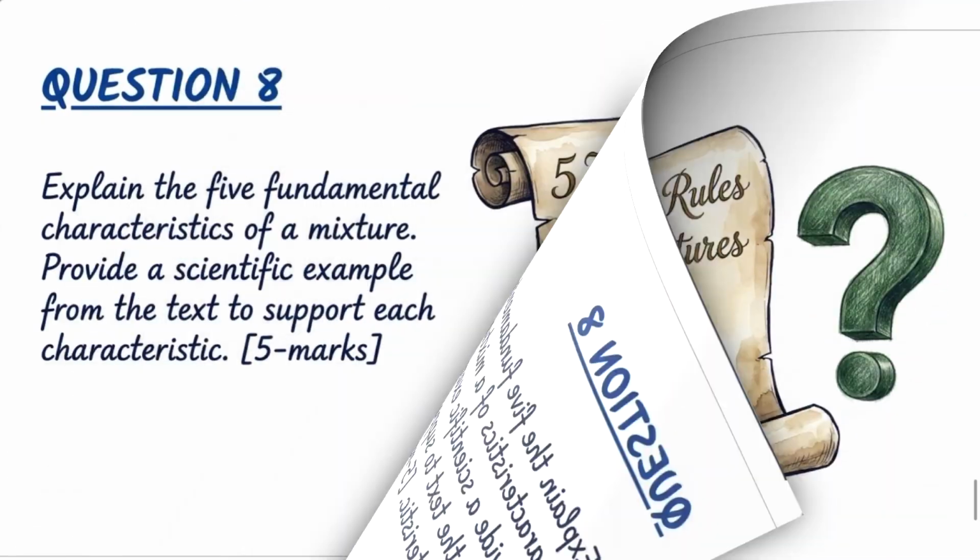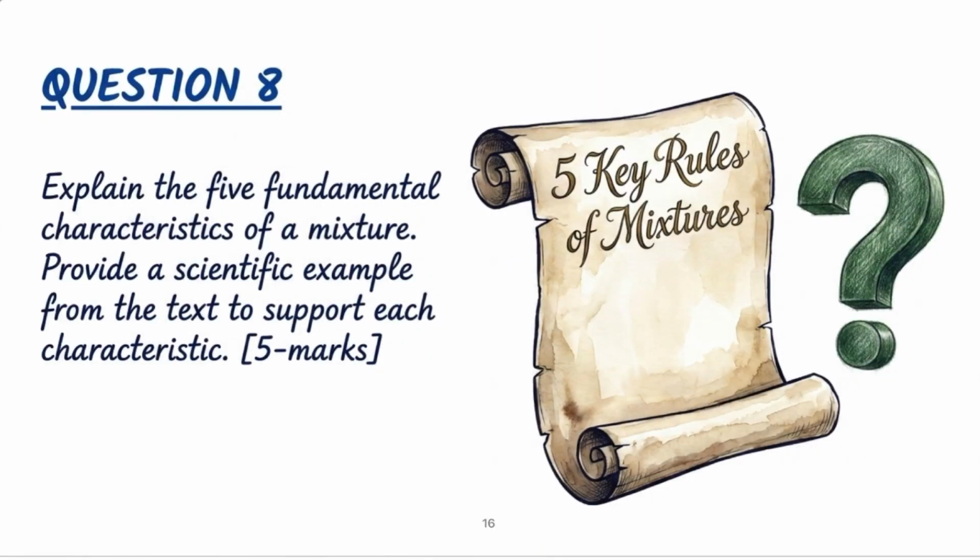Now question number 8. Explain the 5 fundamental characteristics of a mixture. Provide scientific examples from the text to support each characteristic. This is a 5 marks question. So we need to write at least 5 characteristics. So now check the answer of this question first.